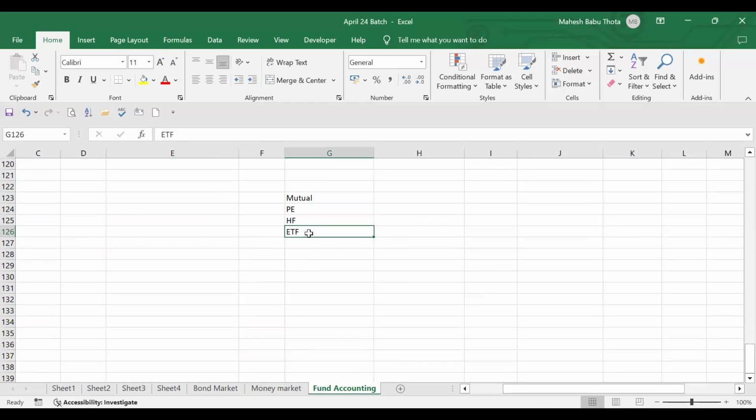ETF is nothing but just like a stock. You can directly go and invest in the ETFs in the stock market itself. The name itself says exchange traded, so they will be trading in the stock exchange. You can go and invest into these ETFs. These are also funds.